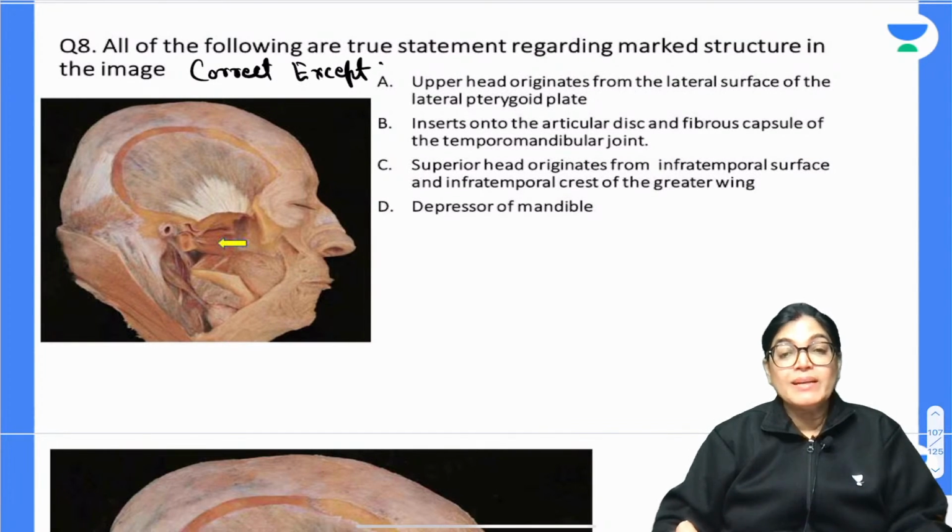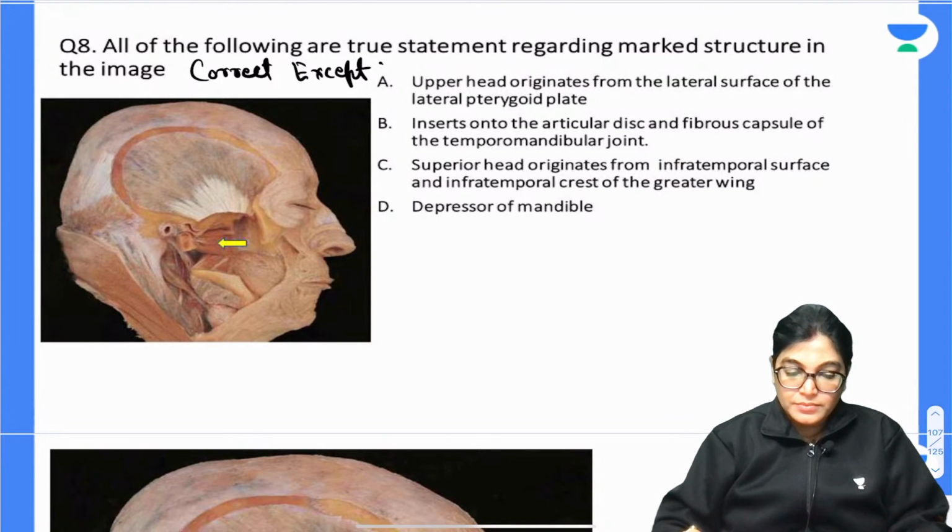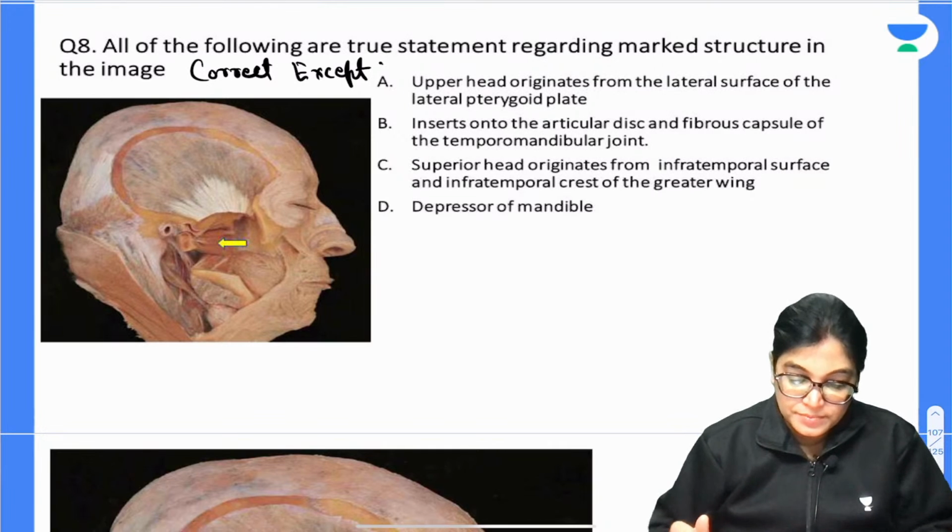Which of the following statements is wrong about this muscle? Your time starts now. Mark the correct answer. Question number 8.